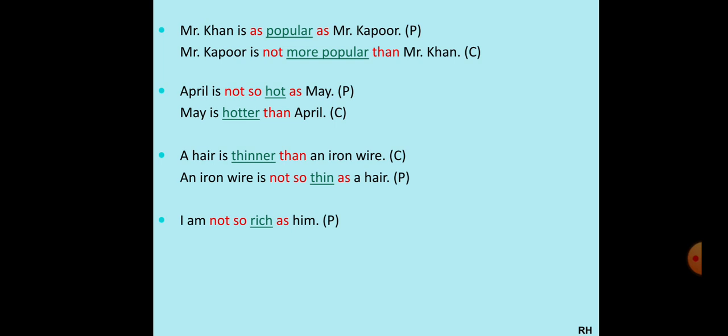I'm not so rich as him. Okay, not so is used. That means it's positive, and also negative word not is used. So we'll change it into comparative. Him will change into pronoun he, that we know. Okay, so him will change into he and he will come in the beginning. So he is richer. Rich will become richer than me.